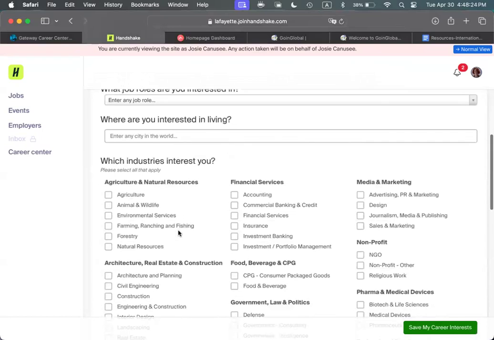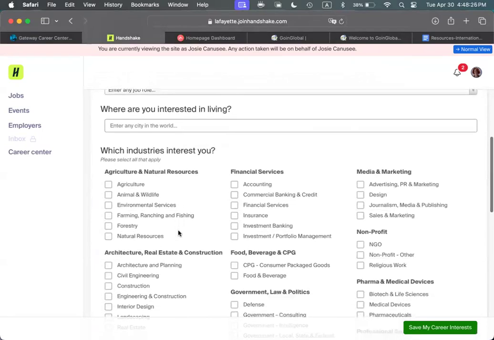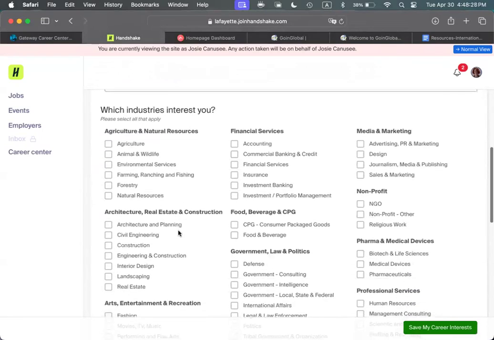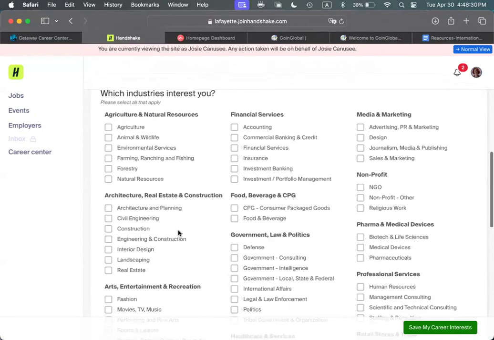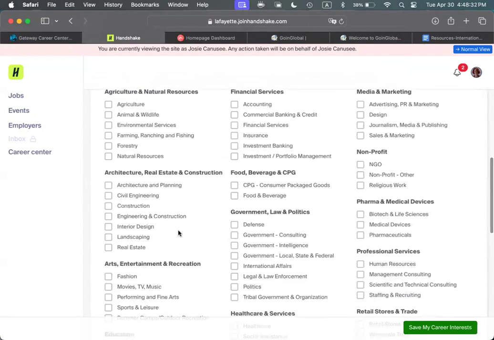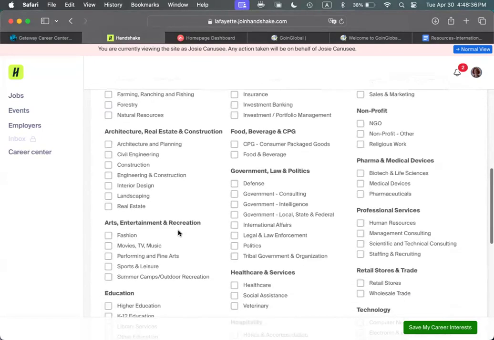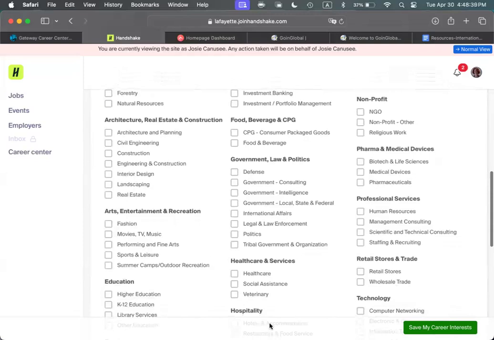and programs your way. In addition, your counselor uses these functions in order to forward relevant information to you via Handshake. If we don't know you are interested in data analytics, for example, you won't get as many messages about upcoming opportunities. And when you're done, you can hit Save My Career Interests.